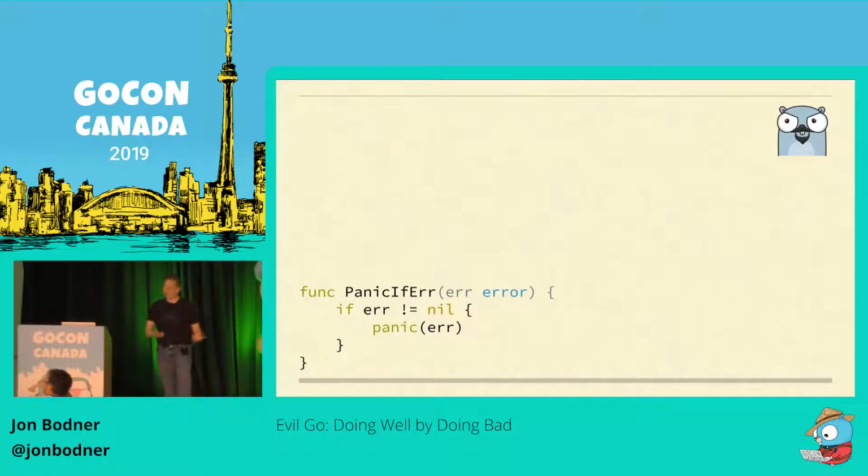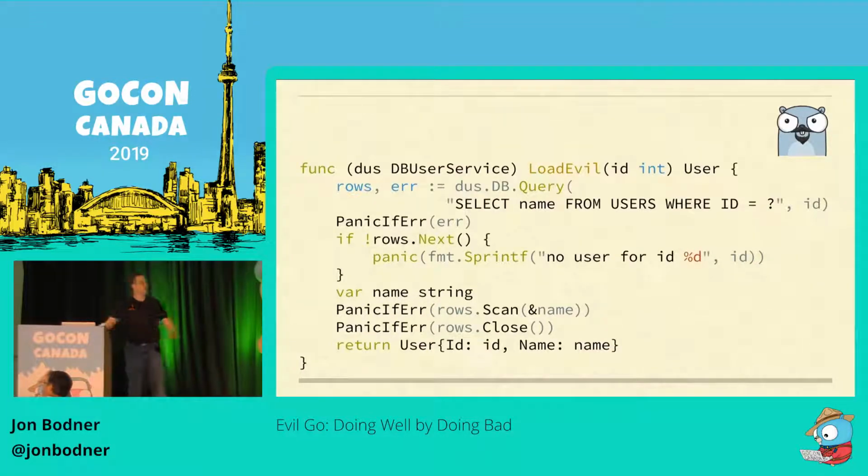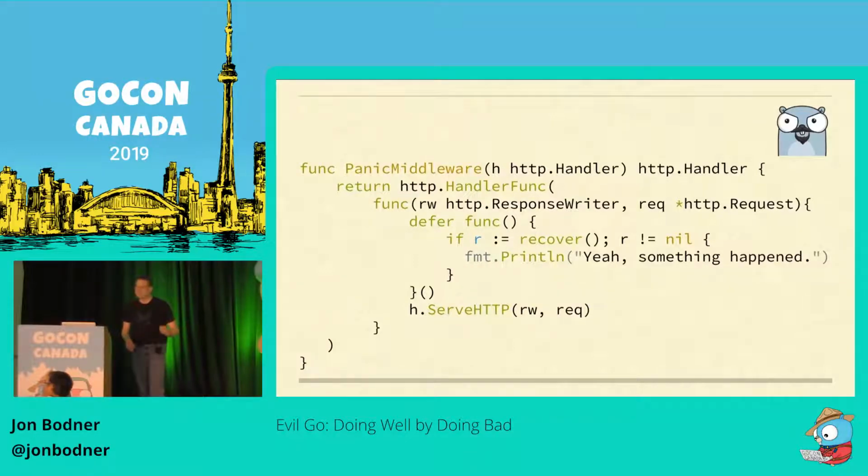And once you have panic if error, you can wrap other people's errors, shrink your code down, no more ugly error handling. Anything that would have been an error is now a panic. It's so productive. And you can put a recover somewhere near the top, maybe in some middleware. And so then not only are you handling the errors, you've made everybody else's code cleaner too. So doing evil by looking like you're doing good, best kind of evil.